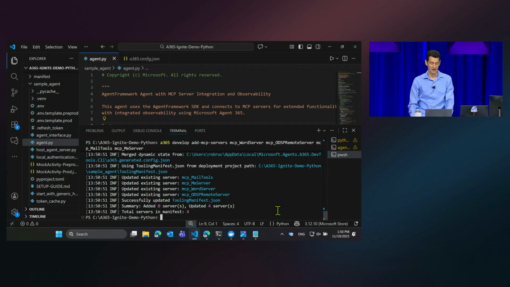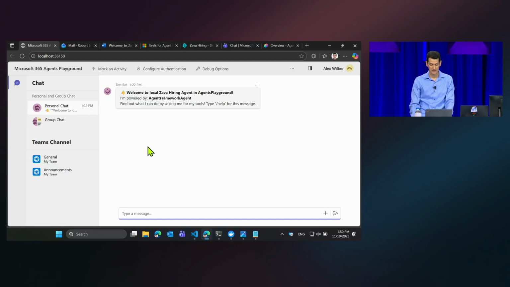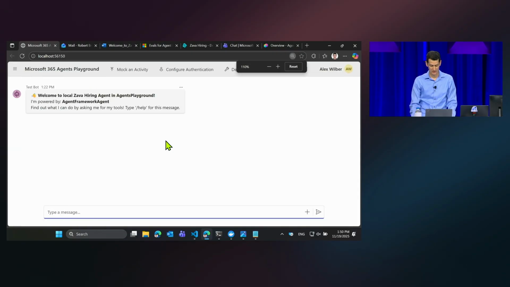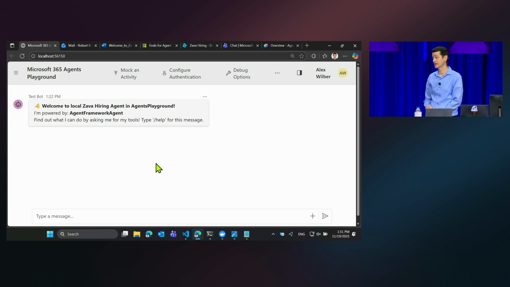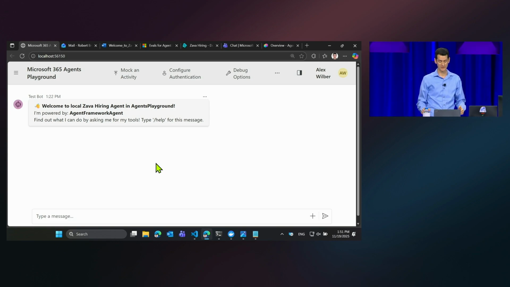That was it. And so now I'll switch back to Agent Playground. This is my agent here. I'll zoom in a little bit. And so I can test it immediately locally. I've just configured my agent, equipped it with those tools.